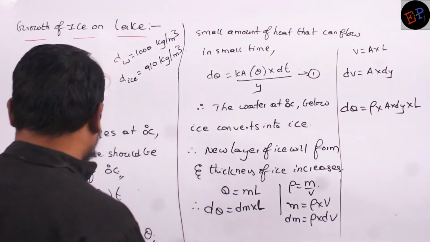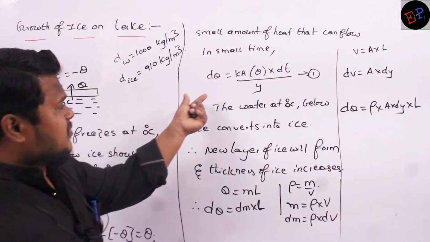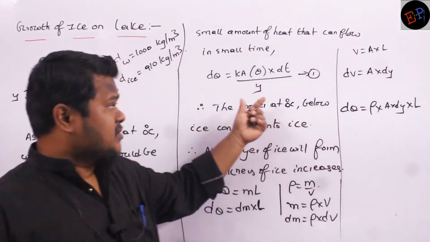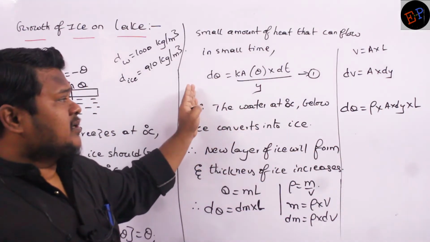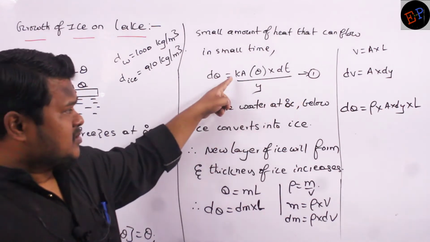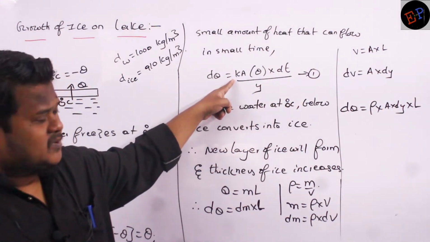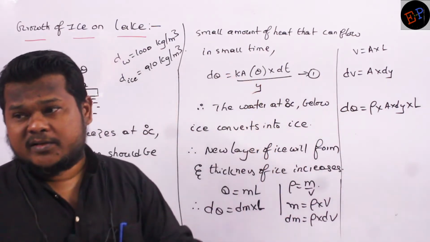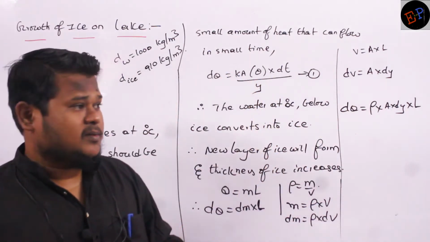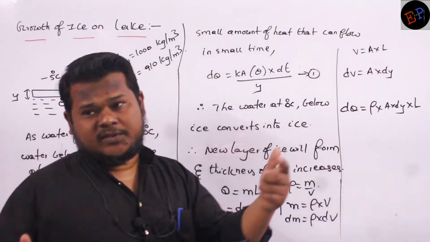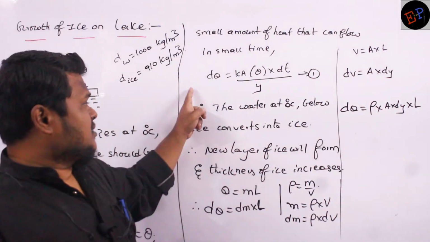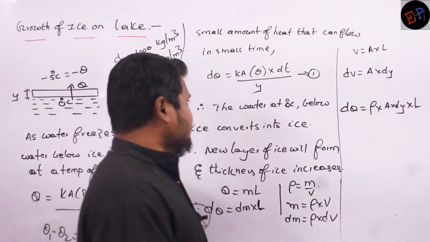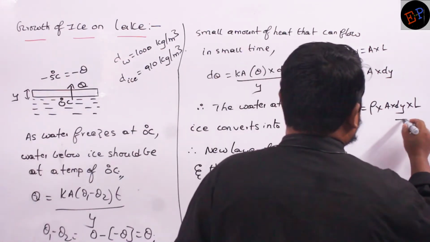So therefore, here already I have written one equation for dQ. So this is another equation for dQ. What is this dQ? The amount of heat energy which has passed in terms of the coefficient of thermal conductivity. Okay. Now what is this dQ? This is also the same amount of energy passed, but in terms of L, the latent heat of fusion. Are you able to understand? So this heat energy and this heat energy, both of them, they are the same, no? So just equate both of them. Clear? So let it be my second equation.